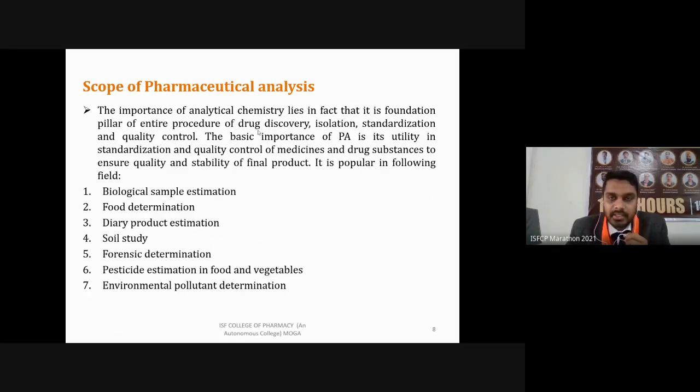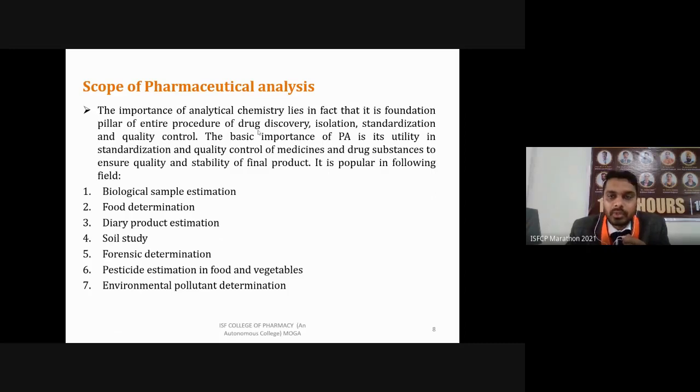You have to identify its target, where it is going to bind. That again comes under analysis, because if you are identifying a target, you will perform different analytical techniques or procedures. These are all part of pharmaceutical analysis. So it is the basic pillar of the entire procedure of drug discovery, from where you start the discovery of new drug molecules.